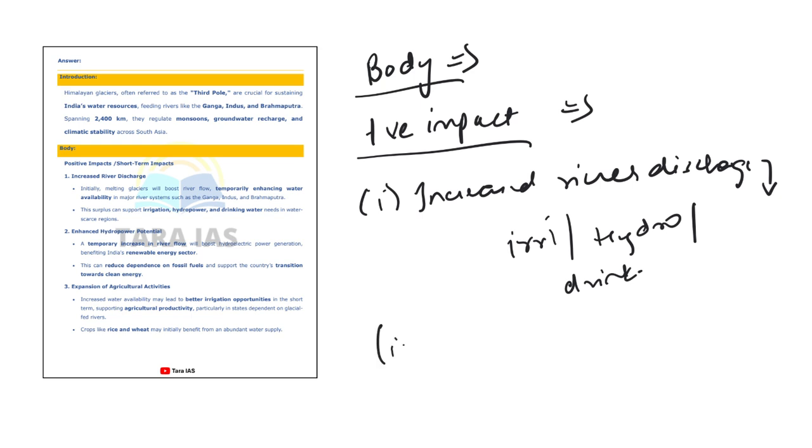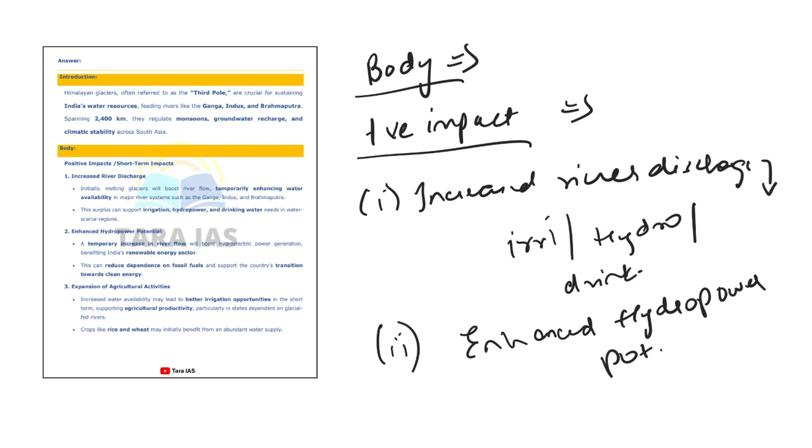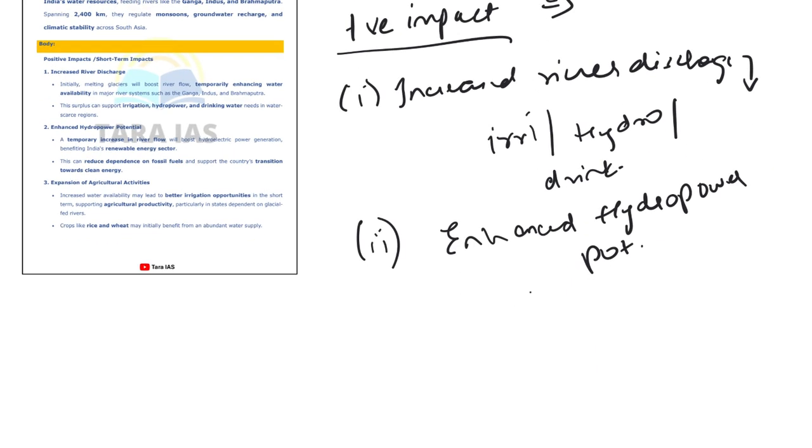Second, I'll note enhanced hydropower potential. Temporarily, whenever river discharge is getting increased, what will happen? The hydropower generation will increase. As a result, it will reduce our dependence upon fossil fuels, because we are concentrating more upon renewable energy now. So there is a diversion from fossil fuels to hydropower generation. So this is the second benefit. And what's your third benefit?